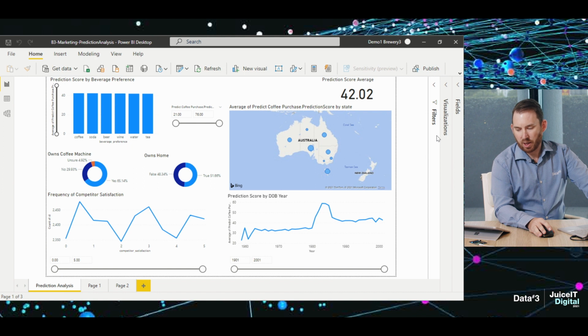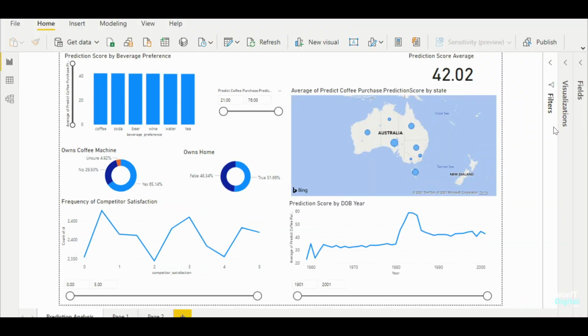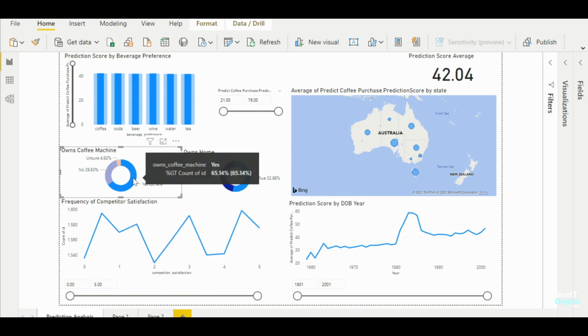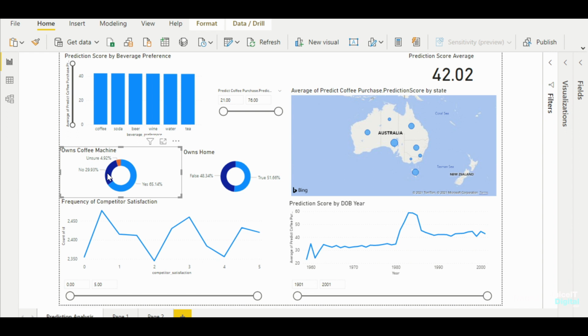Let's take a closer look at the report I've built using information from our survey data and predicted outcomes brought together. If we take a look at the number in the top right, it is the average prediction score for our survey. For now, all we need to know is the higher the number, the more likely someone's going to buy coffee from us. If I take a look at one of the features on this report, which is owns coffee machine, and I filter on that information, we can see that the prediction score doesn't change terribly much, whether they do have a coffee machine or they don't.